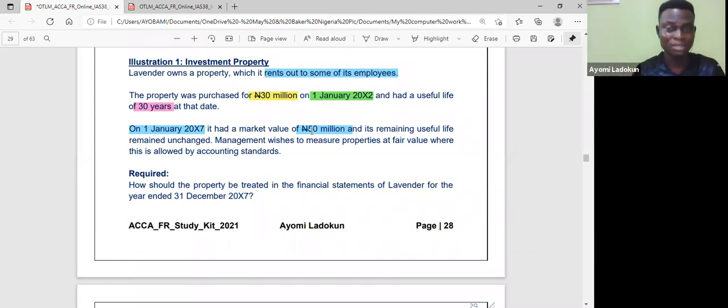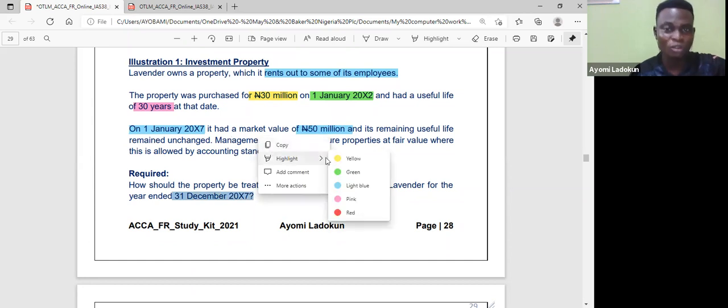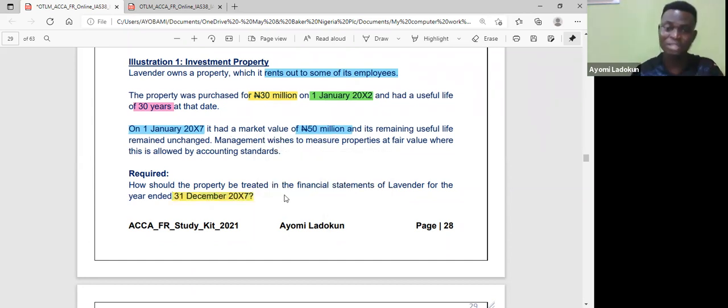That's what we did the last time, and I've also emphasized that at the beginning of this class. So what it means is, since this is IAS 16, property, plant, and equipment, any revaluation increase goes to OCI. Revaluation surplus does not go to profit or loss account. So that 25 goes to OCI. That's exactly what the examiner is testing here. Then the new carrying amount is now 50, and it says the useful life remains unchanged. And the examiner says I should calculate the value as at the end of the year. That's 20x7. That means I will have to also depreciate for 1 year as at that year end.